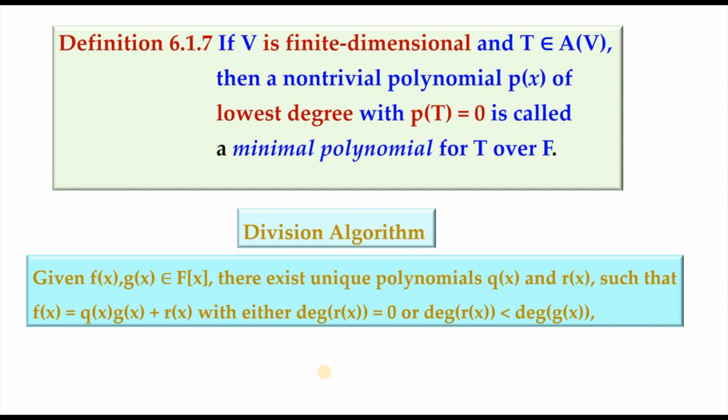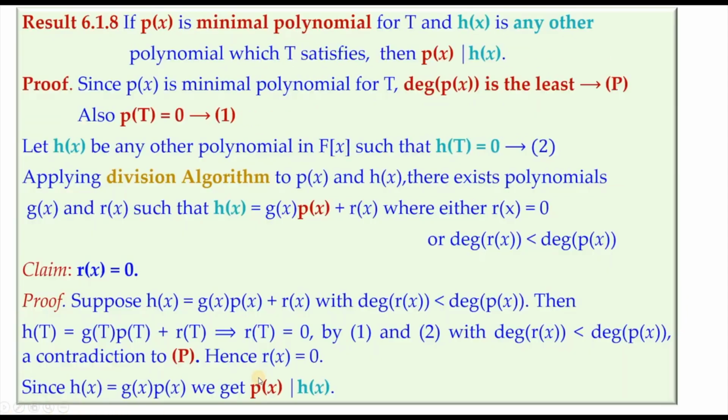So then we can call that p(x) to be the minimal polynomial for t over F. So this result says that if p(x) is the minimal polynomial for t and h(x) is any other polynomial which t satisfies, then p(x) must divide h(x).